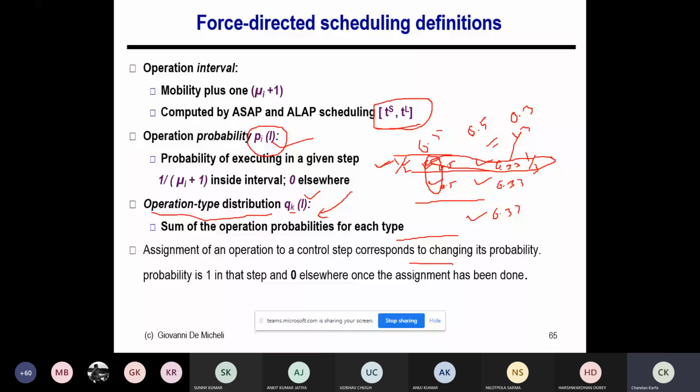If I schedule it in timestamp 2, then the probability in timestamp 2 becomes 1, and the probability in timestamp 1 becomes 0. Right? This is very obvious, because I have already finalized the timestamp of the schedule.